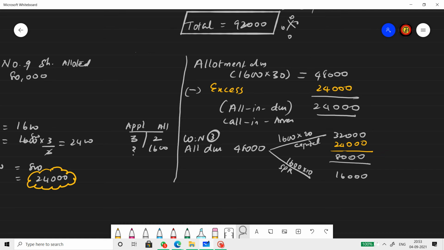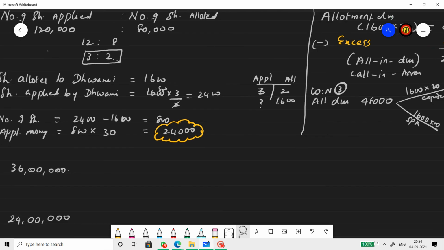And therefore SPR is completely nil. Nothing is received towards SPR. So if there is any fund remaining after adjusting the share capital, it would be adjusted to SPR. Here there is no such money. The entire excess is adjusted towards share capital. No fund is left. Therefore the entire SPR is valid as arrears. Now let's go to the forfeiture entry.